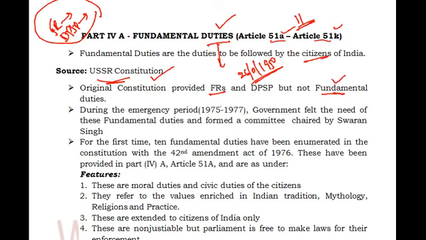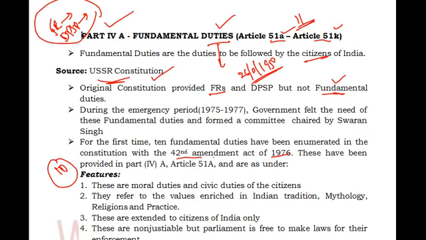But during the period of emergency, in 1975 to 1977, the Congress government led by Indira Gandhi felt the need for these fundamental duties, and they formed a committee chaired by Swaran Singh. Swaran Singh recommended the inclusion of these fundamental duties, and they were included in the Constitution under part 4A. At that time only 10 fundamental duties were there; 51K was not there. This was done by the 42nd Amendment Act of 1976.